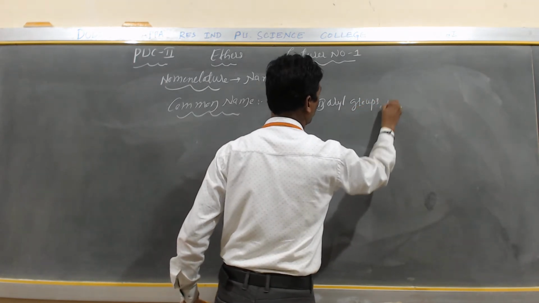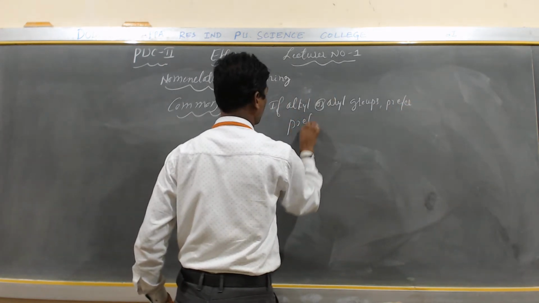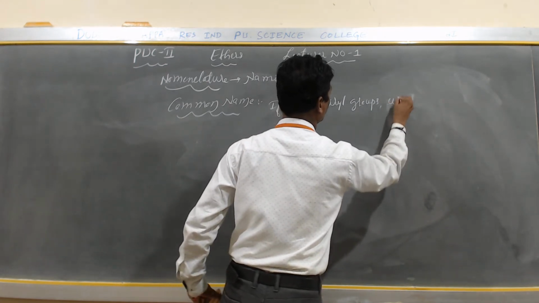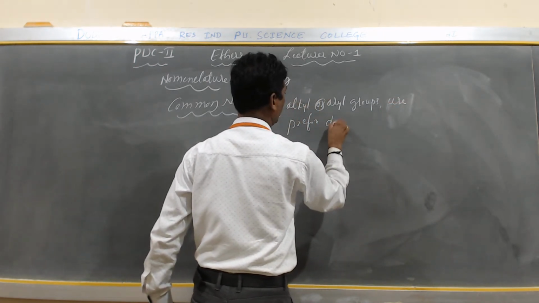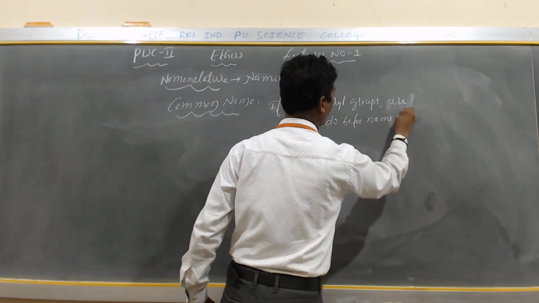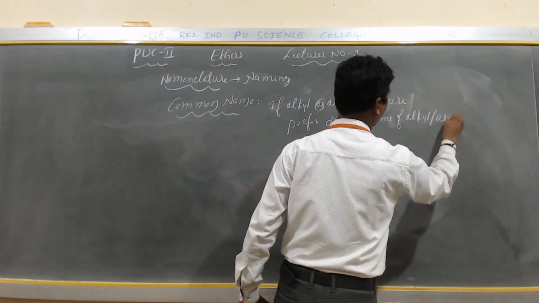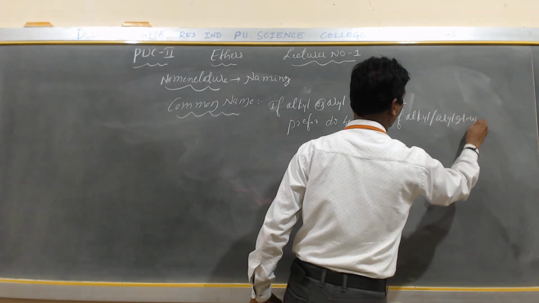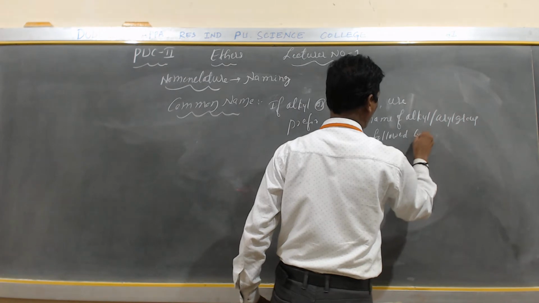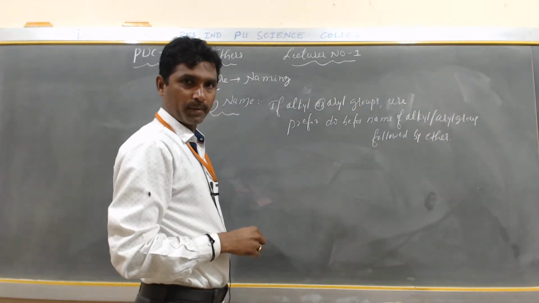If alkyl or aryl groups are the same, use the prefix di before the name of the alkyl or aryl group, followed by ether. Followed by ether, my dear students.